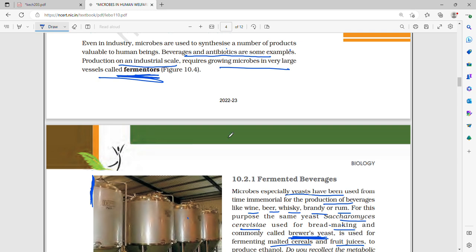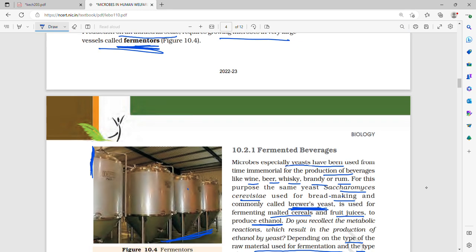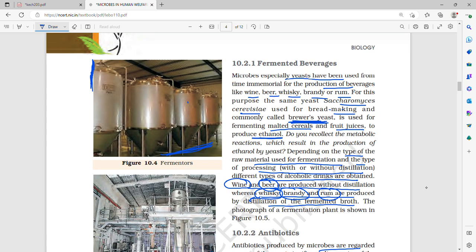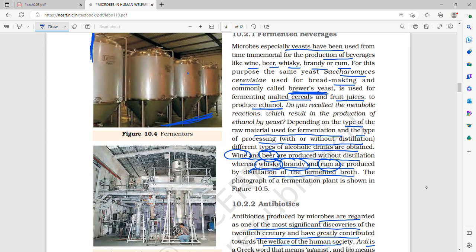Now, fermented beverages. Microbes, especially yeast, have been used from time immemorial for the production of beverages. What kind of beverages? Wine, rum, whiskey, brandy and beer. For this purpose Saccharomyces cerevisiae is used, the same one which is used for bread making, and it is called brewer's yeast.